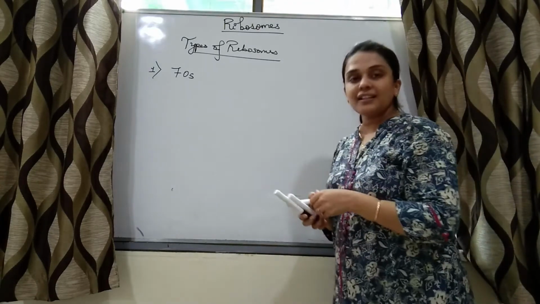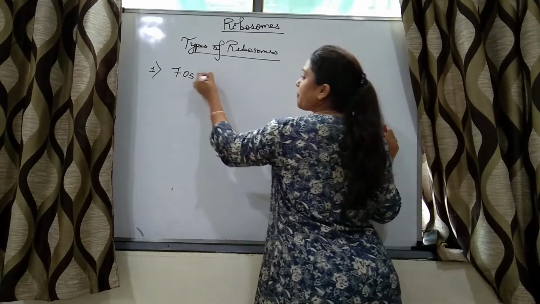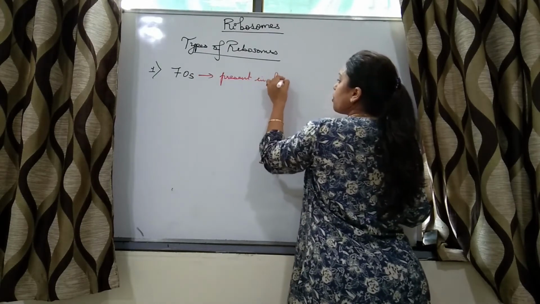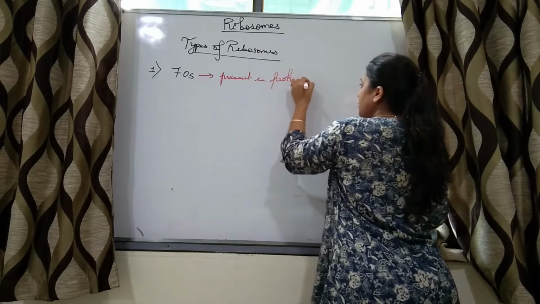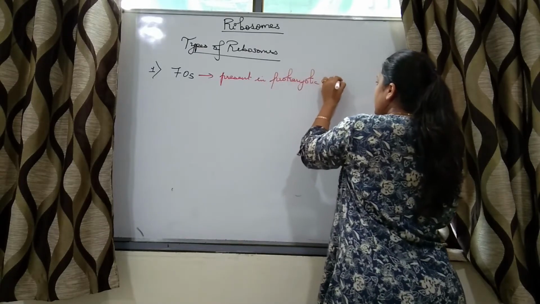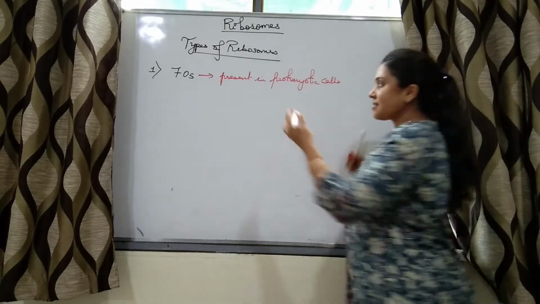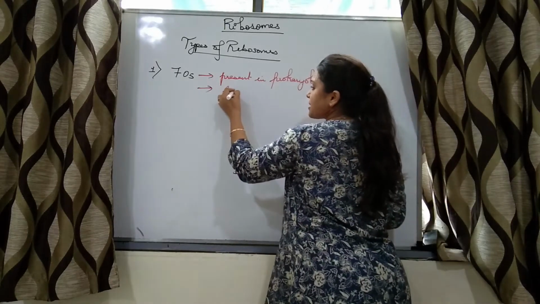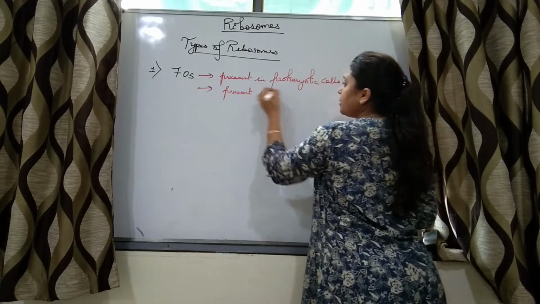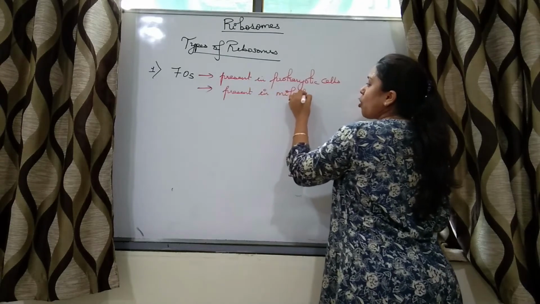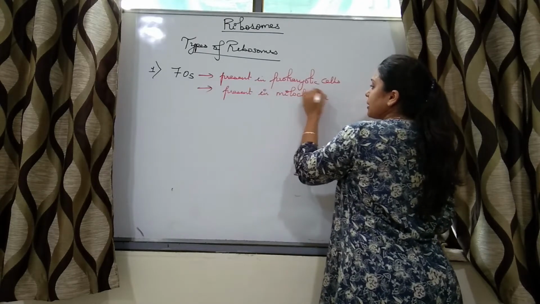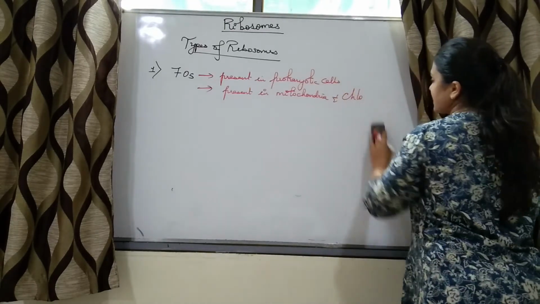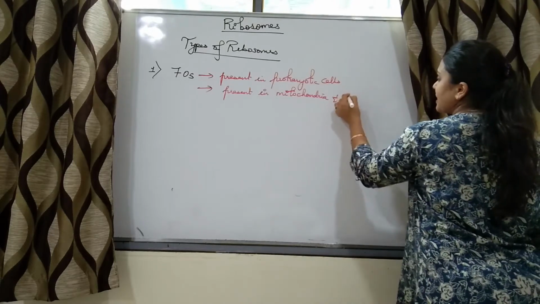Now this 70S type of ribosomes are present in prokaryotic cells. Apart from prokaryotic cells, this 70S type of ribosomes are also present in mitochondria and chloroplast, or you can say plastids, right?